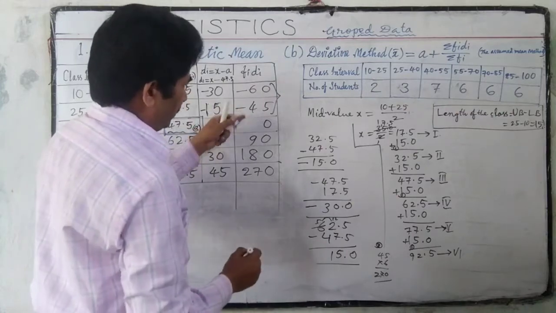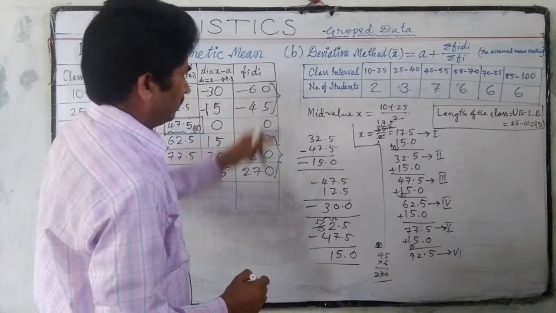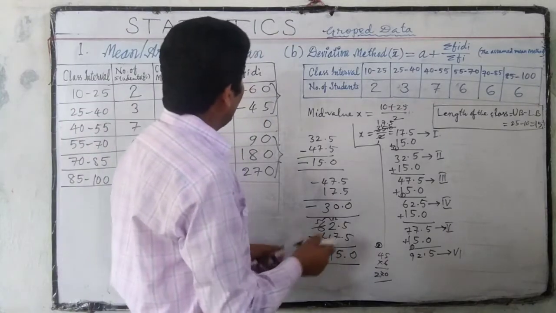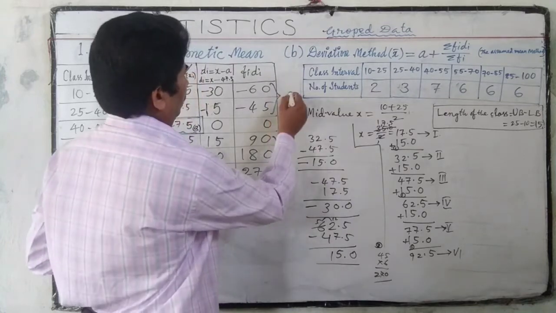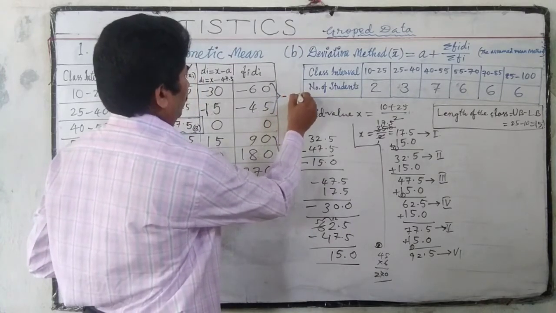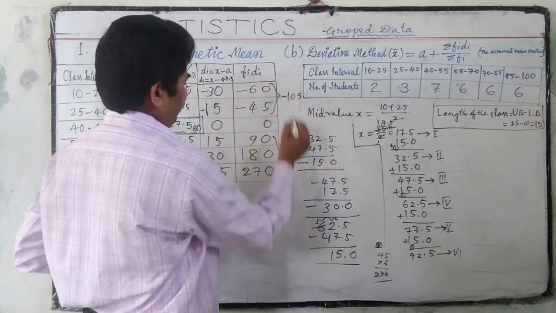These are negative numbers and these are positive numbers, so we have to add them separately. Minus 60 minus 45 is minus 105.